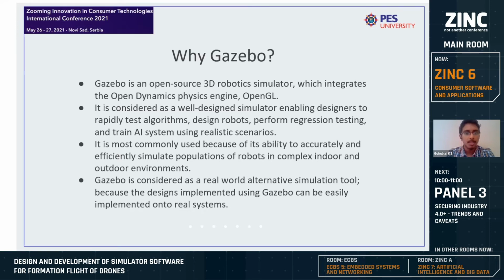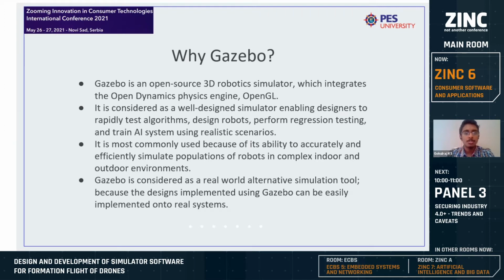But why Gazebo? Because Gazebo is an open source 3D robotics simulator which integrates Open Dynamics Physics Engine and OpenGL. This allows us to experience features like force, inertia, momentum, gravity, and all the features which are relatable to the real world. It is considered a well-designed simulator, enabling designers to rapidly test algorithms, design robots, perform regression testing and train AI systems using realistic scenarios.